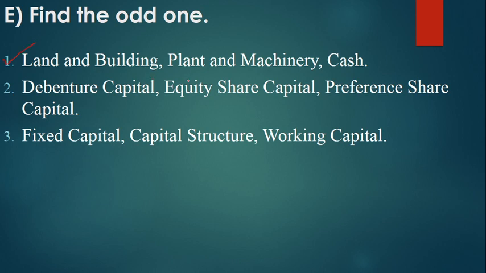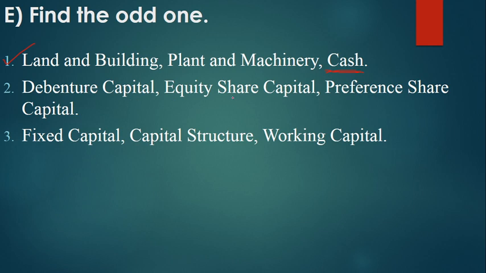First, land and building, plant and machinery, and cash. Land and building and plant and machinery are assets. Cash is also an asset, but it's a liquid asset. That is why the odd man out is cash. So the answer is cash.